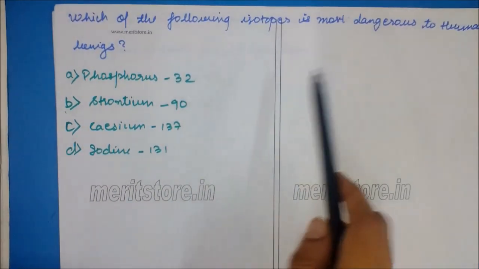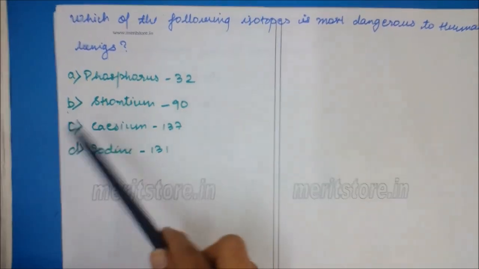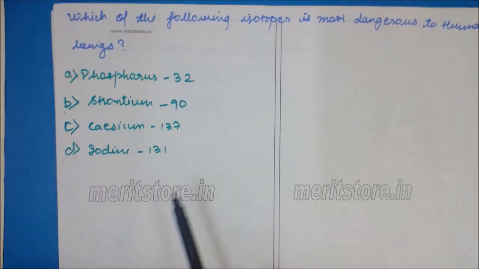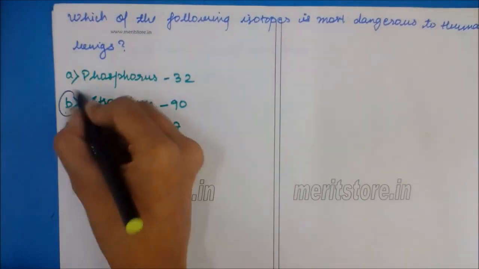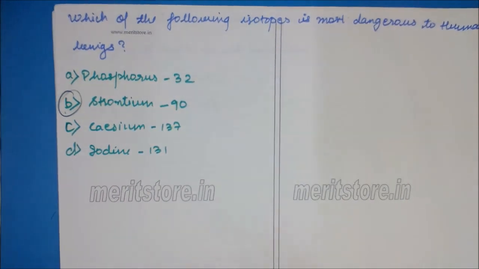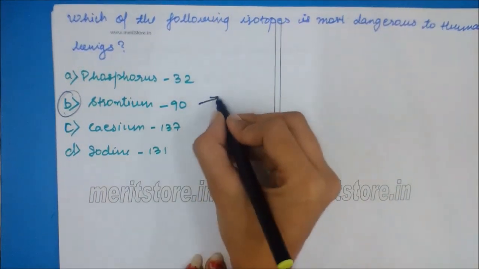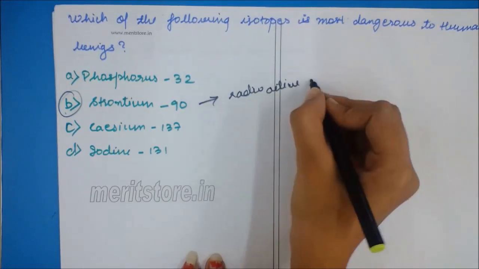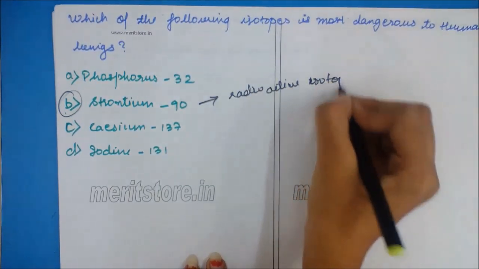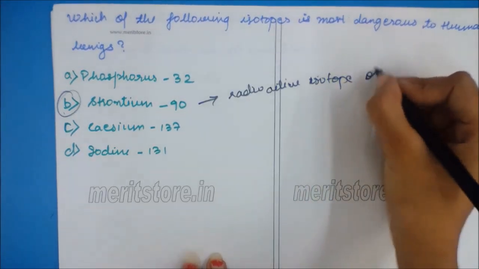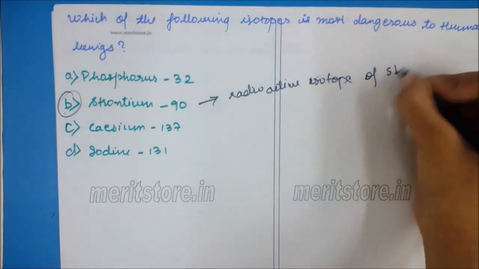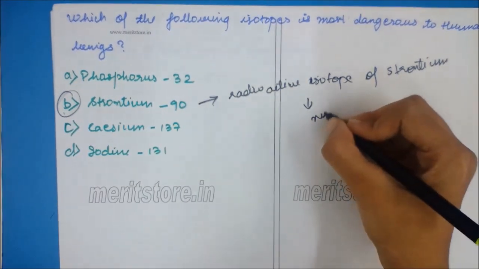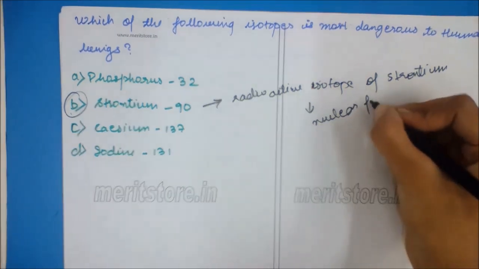Which of the following isotopes is most dangerous to human beings? Phosphorus 32, strontium 90, cesium 137, iodine 131. Correct option is B, strontium 90. It is a radioactive isotope of strontium produced by nuclear fission.